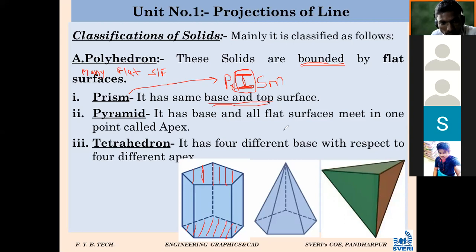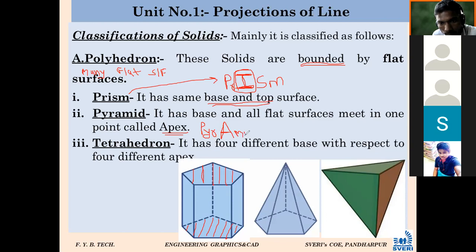On the other hand, a pyramid has a base, and all flat surfaces meet at one point called the apex. Similarly, you can remember the word pyramid like this, P-Y-R, and the letter A, capital A, drawn like this, P-Y-R-A-M-I-D, pyramid.